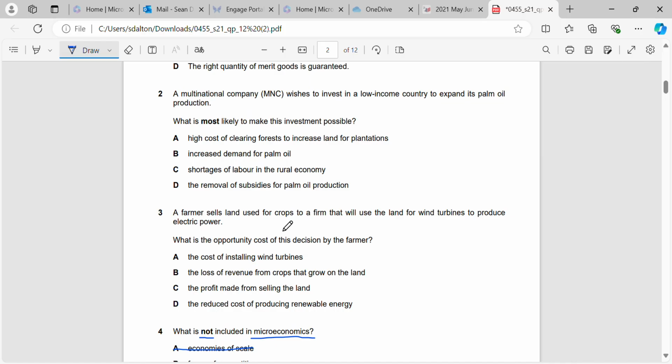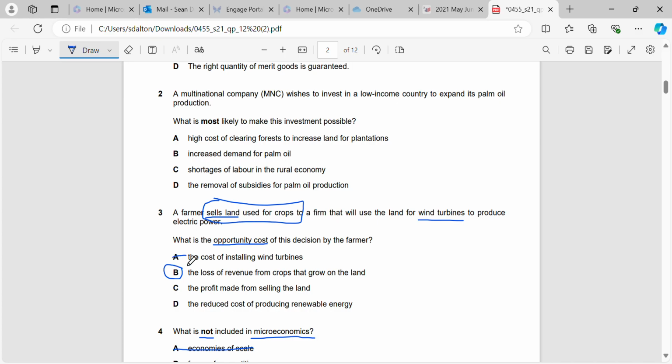Okay, question 3. A farmer sells land used for crops to a firm that will use the land for wind turbines to produce electric power. What is the opportunity cost of this decision? So remember, we're looking for what they've given up. So in this case, they're using it for wind turbines, so they've given up using it for crops. Okay, therefore the loss of revenue from crops that grow on the land would be what they're missing out on.